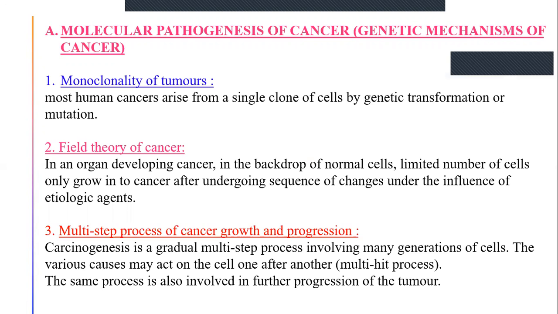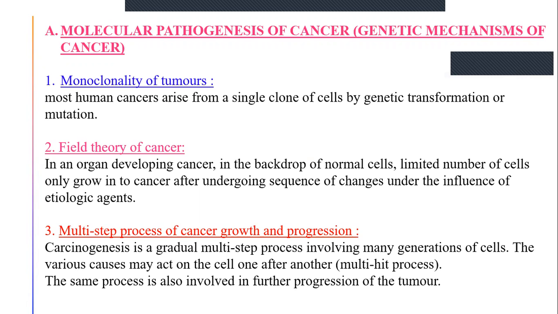That means if a particular organ has cancer, not all the cells have this cancer nature or tumor characteristics; only a few cells will grow into cancer cells after undergoing a sequence of mutations under the influence of etiological agents. So that is the field theory of cancer.